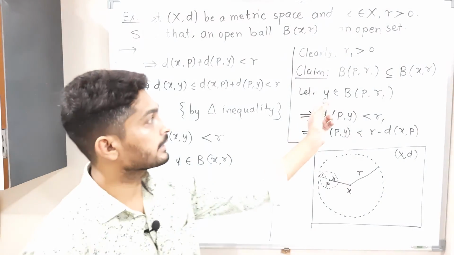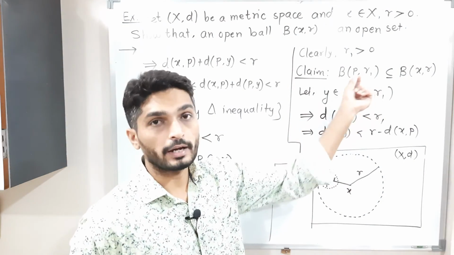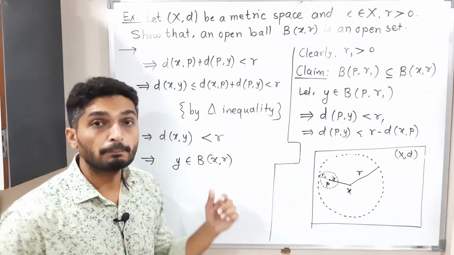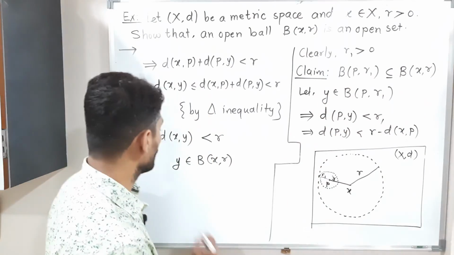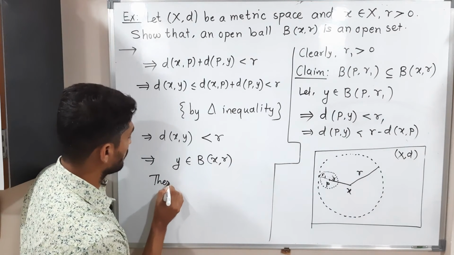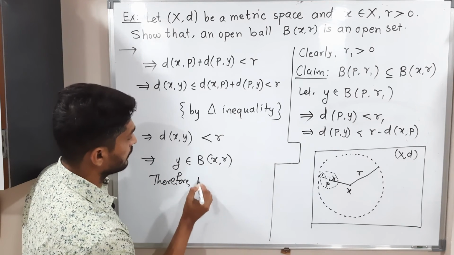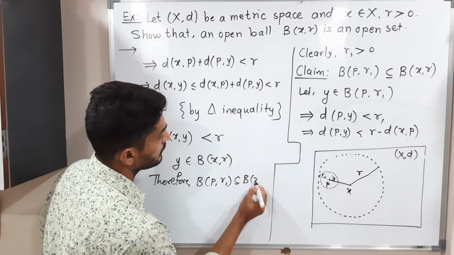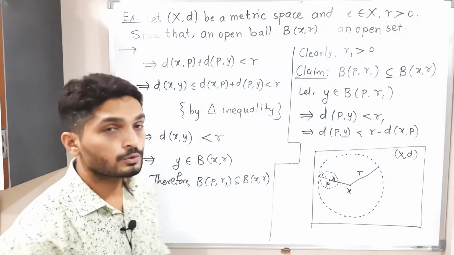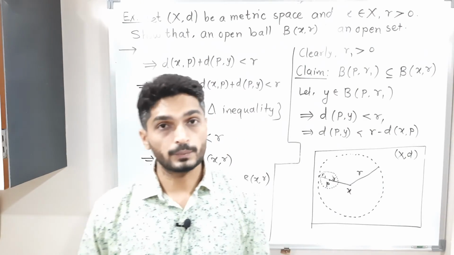So see, we took an arbitrary point of the small ball and we proved that it is again in the big ball. So we can say this set is a subset of that one. Therefore B(P, r1) is a subset of B(x, r). See what we finally proved, which is very important.